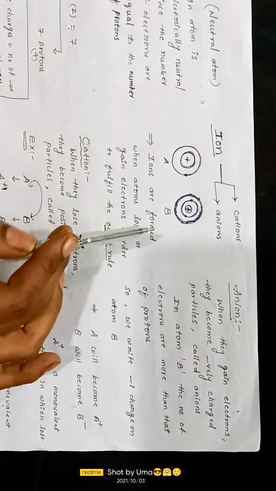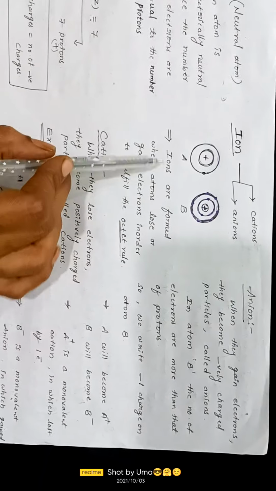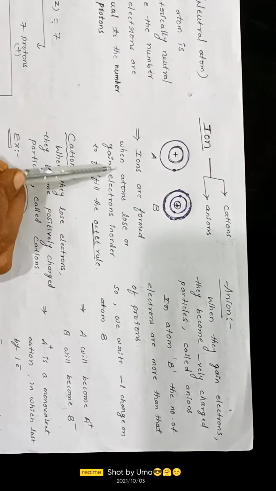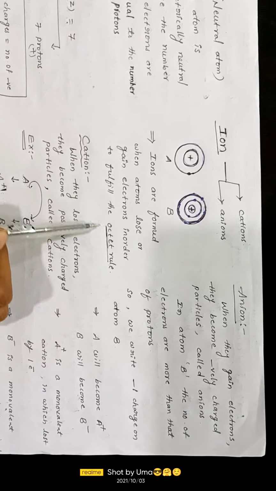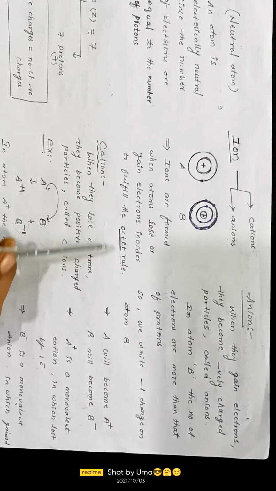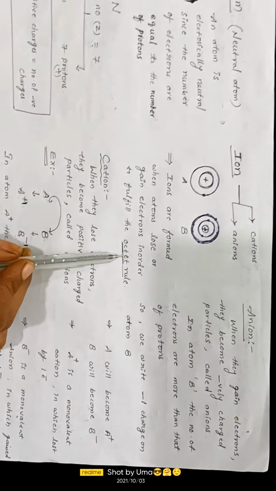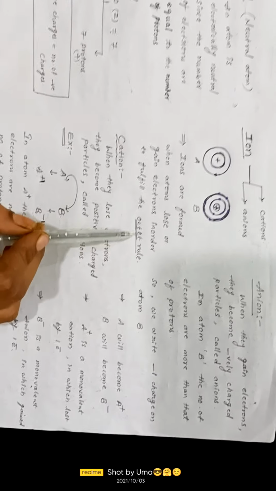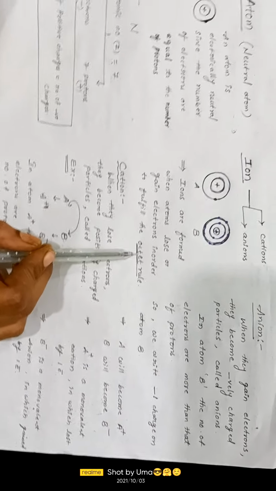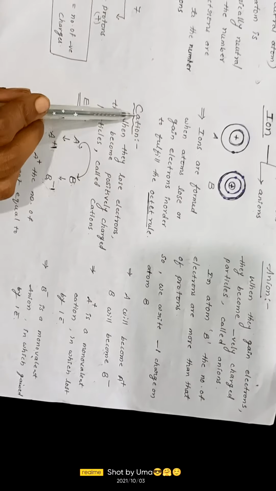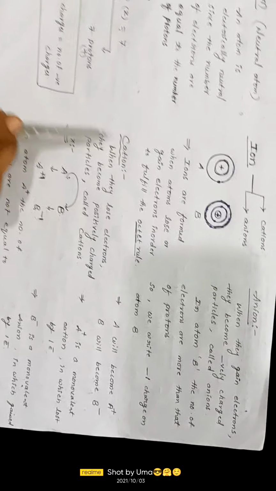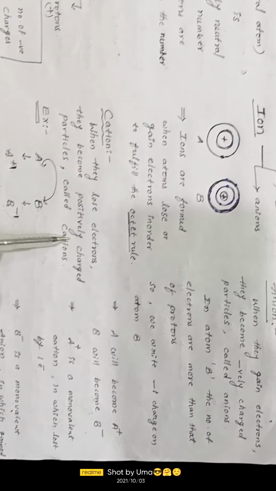So when do they form? Ions are formed when atoms lose or gain electrons in order to fulfill the octet rule. So what is the octet rule? Octet means 8. Having 8 electrons in its valence shell is known as the octet rule. So let us discuss cation. What is a cation? When atoms lose electrons, they become positively charged particles called cations.